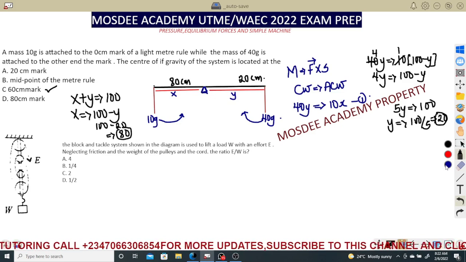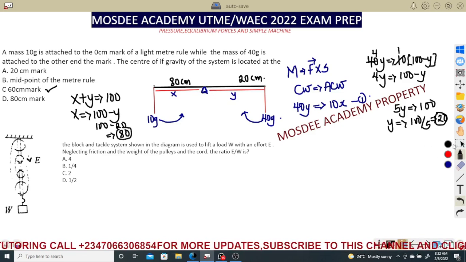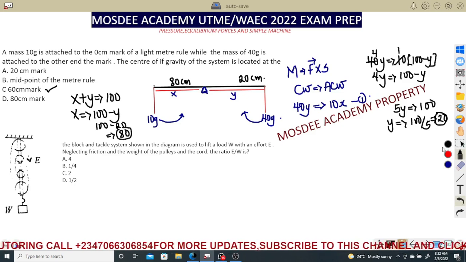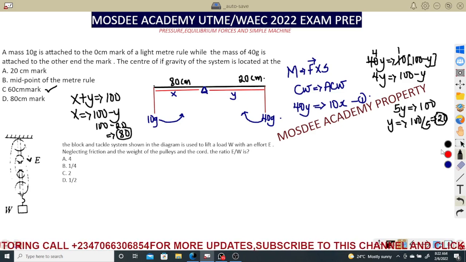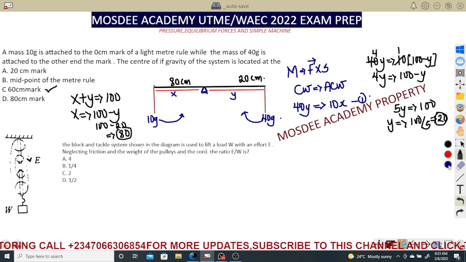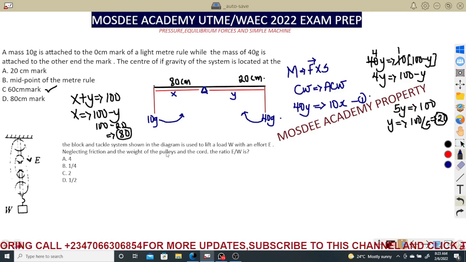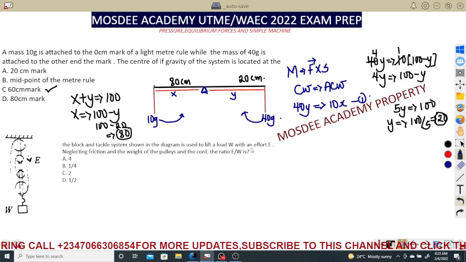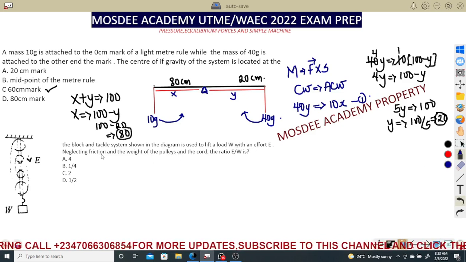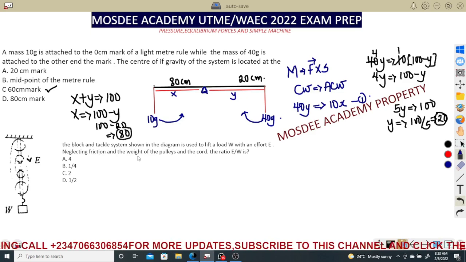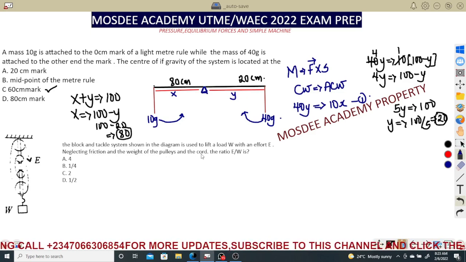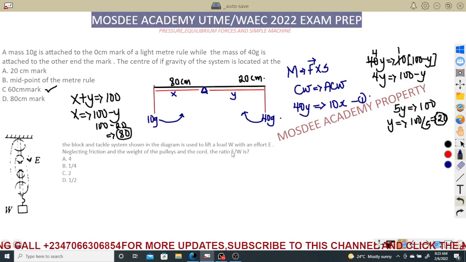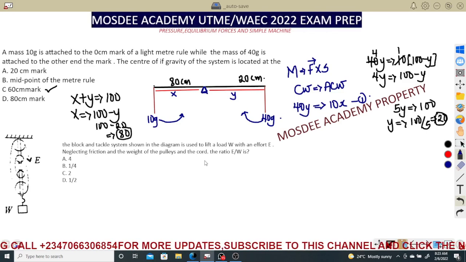I hope you understand that, and that is how it comes about. Then the next one is: the block and tackle system shown in the diagram is used to lift a load of W with an effort E, neglecting friction and the weight of the pulley and the cord. The ratio of effort over weight is dash.